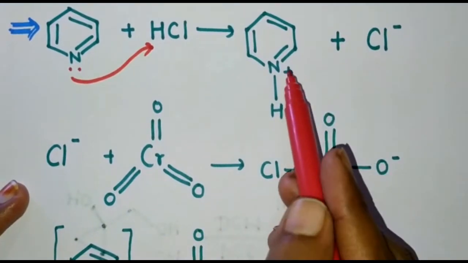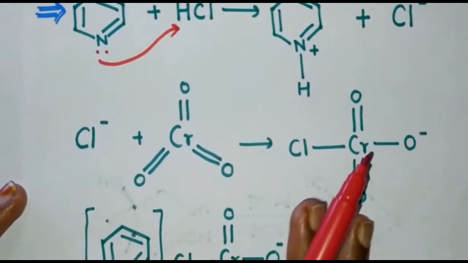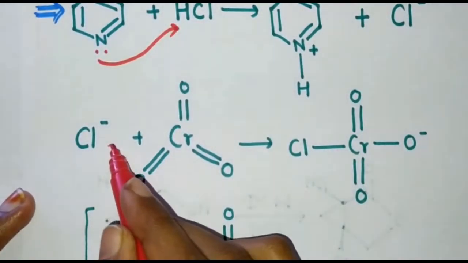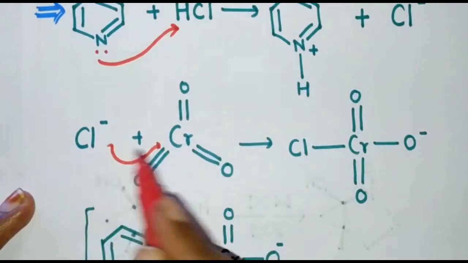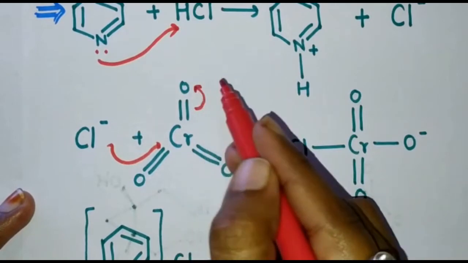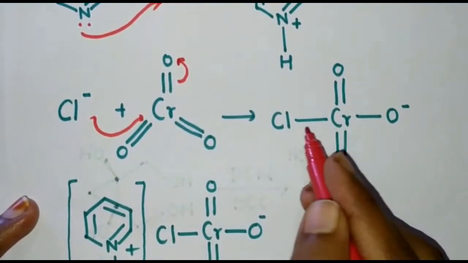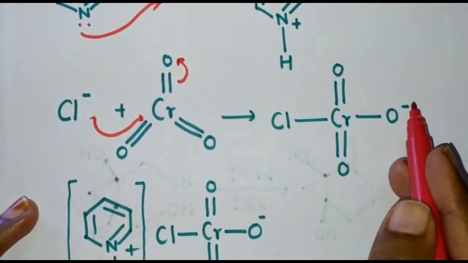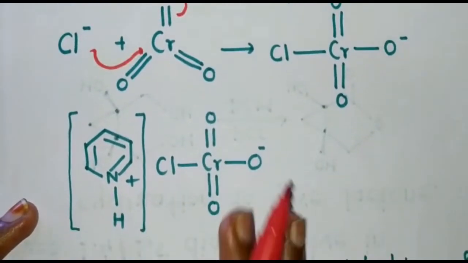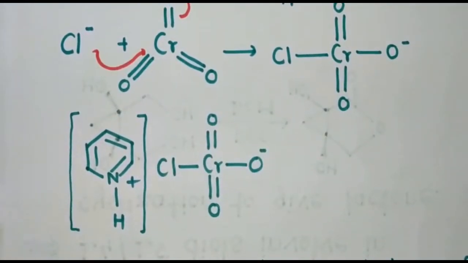So this lone pair of electrons attacks this hydrogen, and the chloride is removed. So there will be a positive charge on this nitrogen and the chloride ion is removed. Now this chloride ion attacks this chromium; it acts as a nucleophile and chromium acts as an electrophile. So this bonding electron pair is shifted towards the oxygen atom. Here the chlorine is attached to the chromium and this oxygen becomes negative. So this is the pyridinium and this is the chlorochromate. So this is pyridinium chlorochromate, our reagent, which is formed like this.